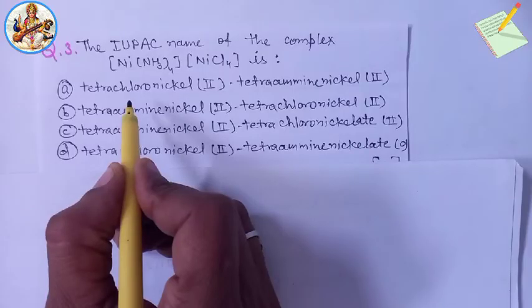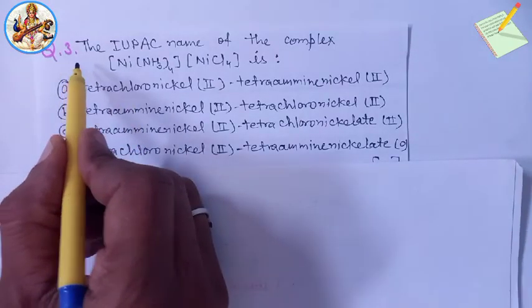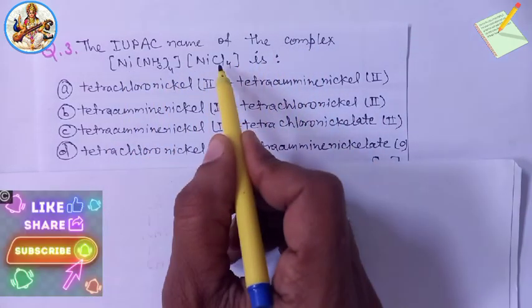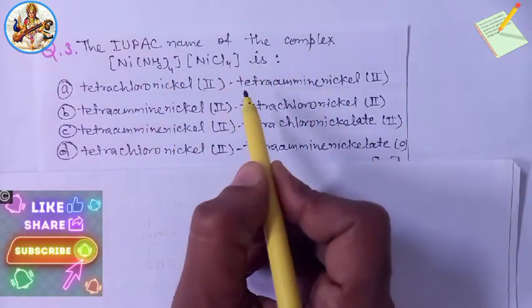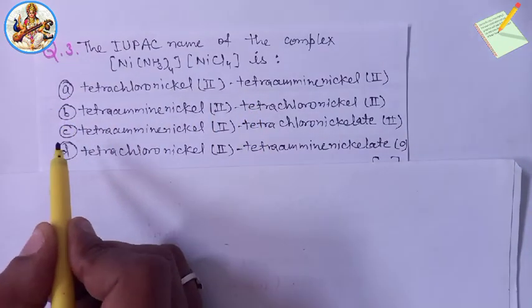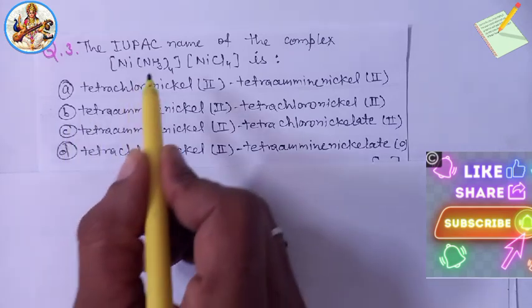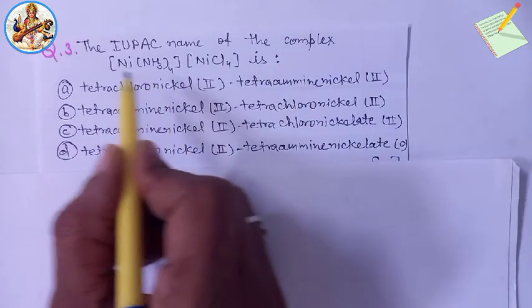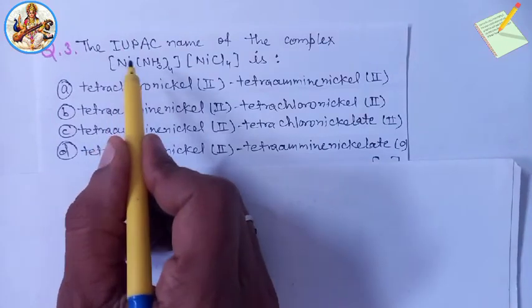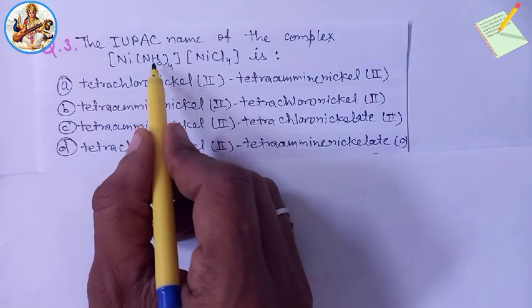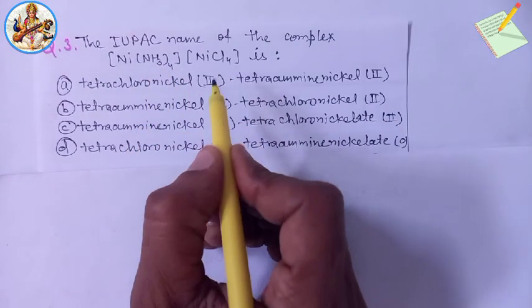Option C. Now next, third question: the IUPAC name of the complex [Ni(NH3)4][NiCl4] is. Very important question. Option A, B, C and D. In the complex compound, the central metal ion is nickel 2+ and the ligands are amine and chlorido.